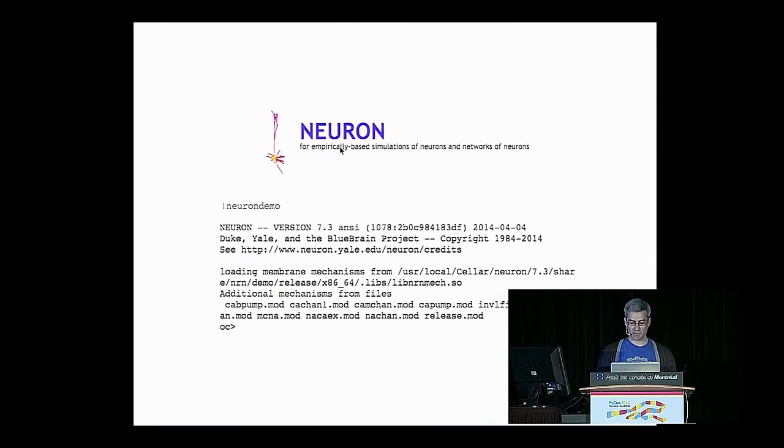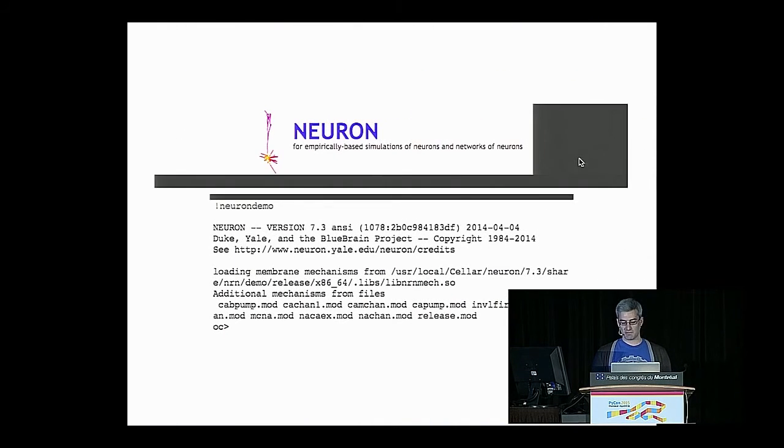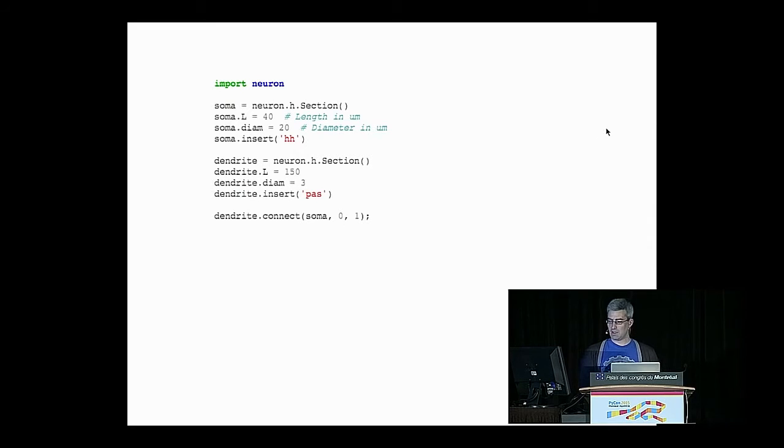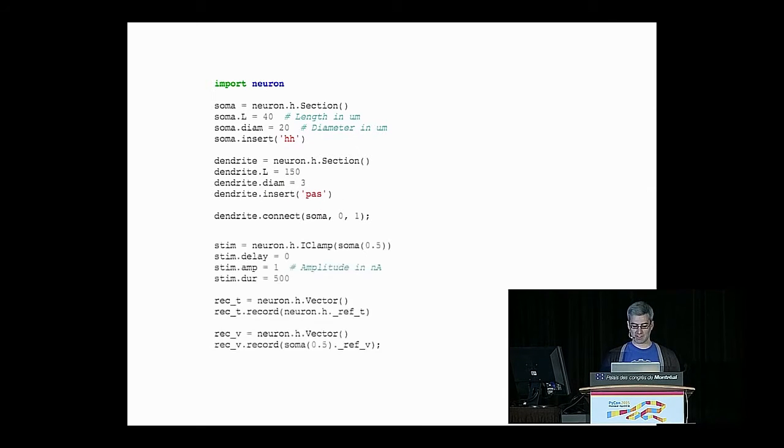And so I'm going to play around with those a little bit in Python, using the Python bindings of Neuron. This is going to be a simplified cell, which just has two parts, a soma and a single dendrite. Essentially what we're doing here is setting some parameters. The length of our soma is going to be 40 micrometers and 20 micrometers in diameter. We're going to insert some ion channels into there. The dendrite is going to be 150 micrometers long and 3 micrometers in diameter. It has a different set of ion channels connected up together.